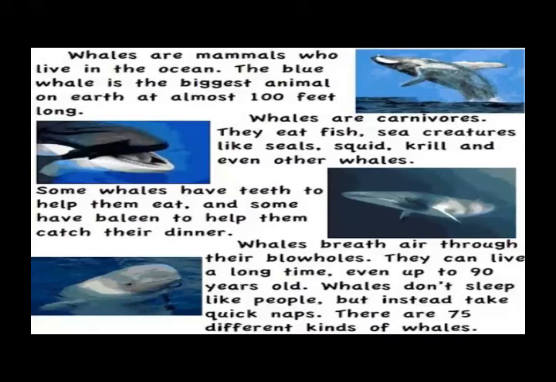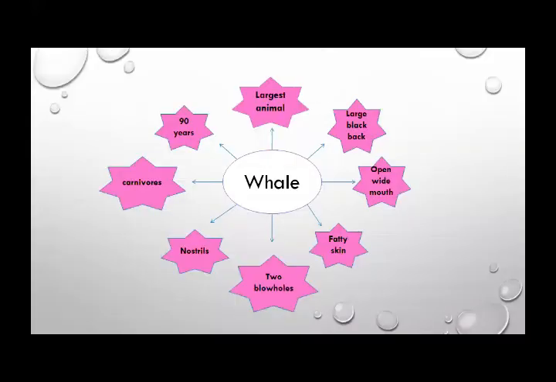Now I'm going to share the essay with you. Okay, before coming to the essay, I just want to give some example of information. Whale. What is whale? Whale is the largest animal, right? And it is having what? It's having a large black back, right? And then whale is having a very wide open mouth. And then whale has fatty skin, right?